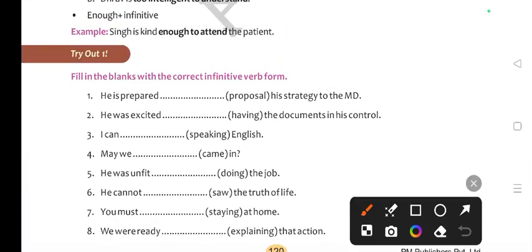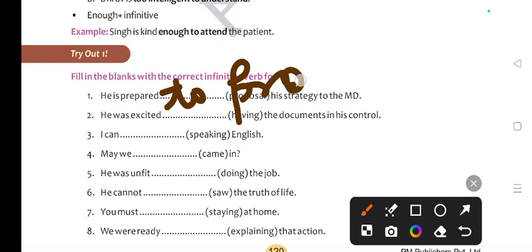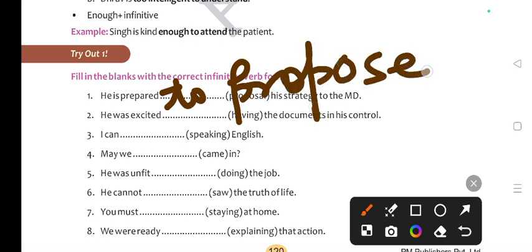Fill in the blanks with the correct infinitive verb form. He is prepared to. Proposal को हमें propose में change करना है. Verb बनाना है. He is prepared to propose his strategy to the MD. He was excited to have.